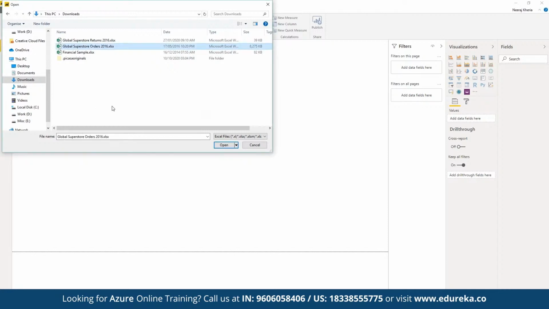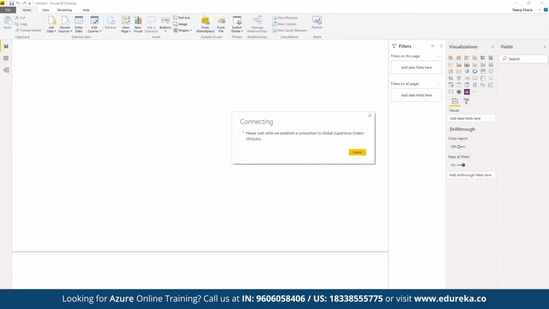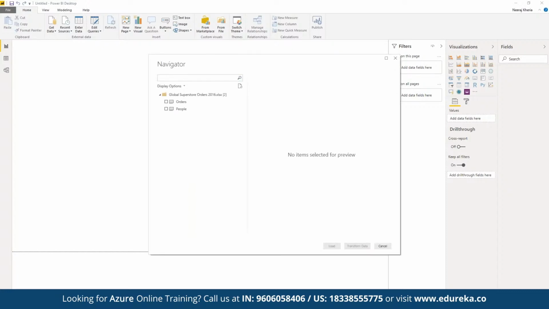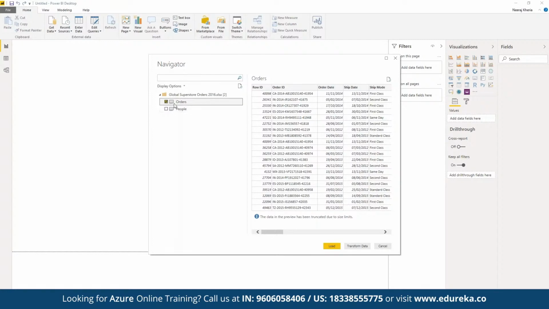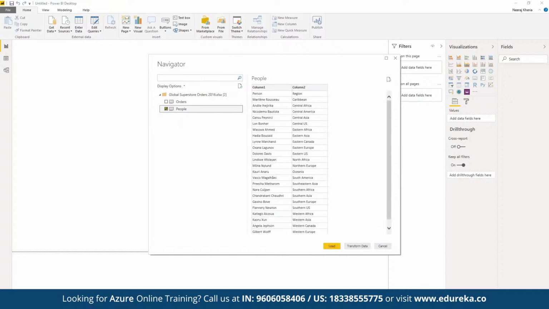For example, let's say we want to work on Superstore orders. We can click on open. First of all, this is going to read the data, and it allows us to fetch a portion of the data that we are importing, or we can perform multiple ETL activities as per the requirement. Here we have two tables. Here we have orders, and whichever sheet we choose, we can see a preview of the data available in this sheet. And then we have people. We can see the data available for people as well.